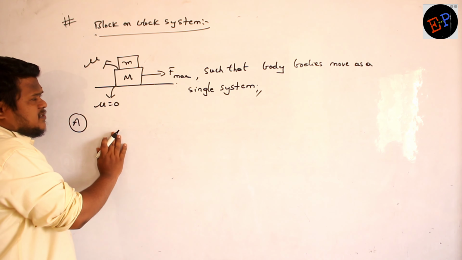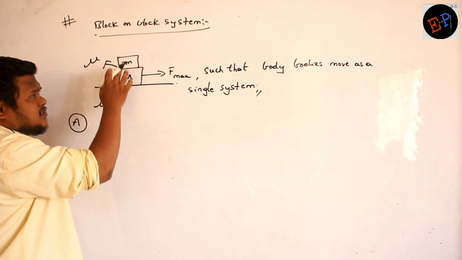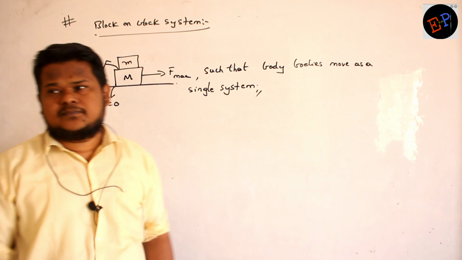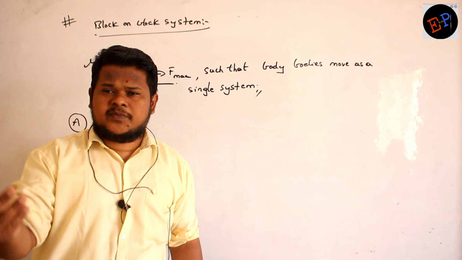Now let us see. We are applying force on which body? Capital M. So this will move. Then why is small m moving? I am applying force on capital M, no? Only capital M should move. Why is small m moving?